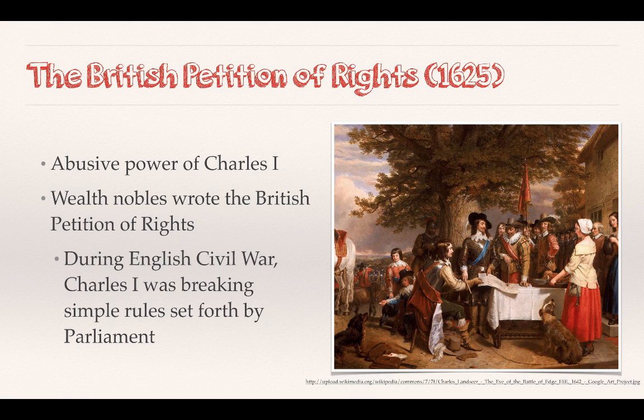The next document we're going to take a look at is the British Petition of Right, which was written in 1625, but not signed until 1628. All right? King Charles I was abusing his power.